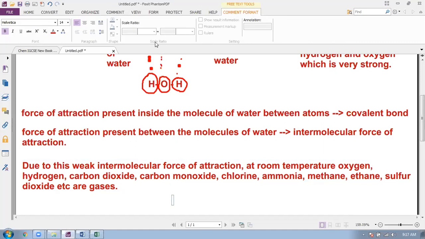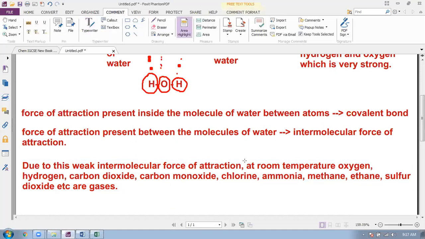The thing is that they are gases at room temperature. Why are they gases at room temperature? Why are they not liquid? Why are they not solid? Why are they gases?